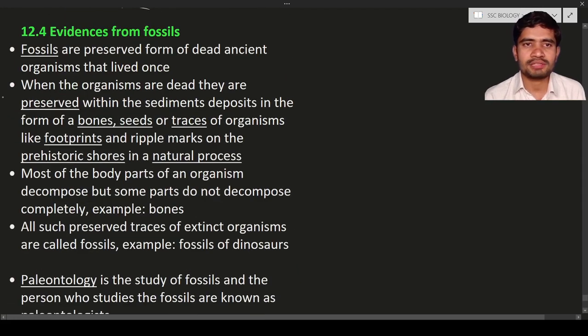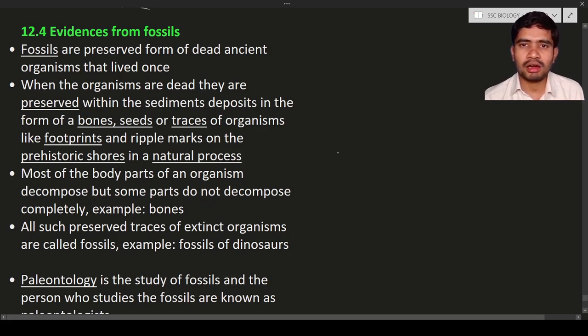Next is the evidences from the fossils. So what is meant by fossil? Fossil is nothing but a dead organism. Okay, that organism died a few millions of years ago, a much longer period of time back. So when they are dead, what happened?